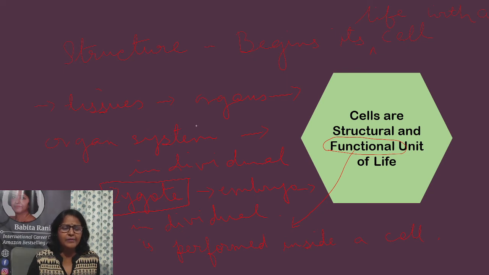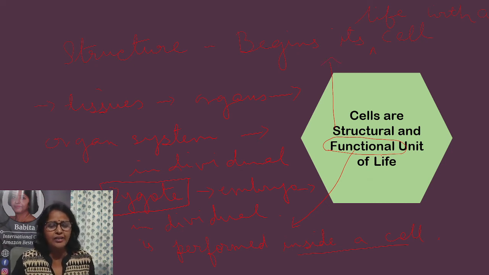Organ systems are made up of different organs. Organs are made up of tissues. Tissues are made up of cells. So every function that is performed in a living organism is performed inside a cell. Hence, cell is known as the structural and functional unit of life.